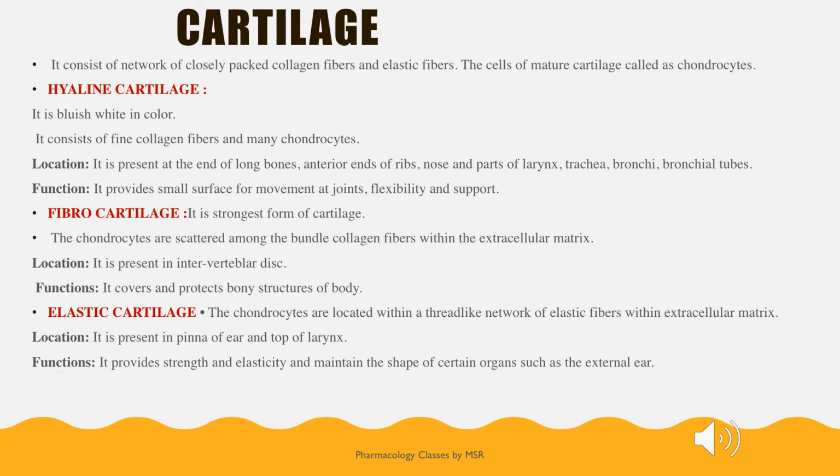And the last one is elastic cartilage. As the name indicates, it is made up of chondrocytes with elastic fibers within the extracellular matrix. It is present in the pinna of the ear and top of the larynx. It provides strength and elasticity and maintains the shape of that particular organ, especially in the ears.